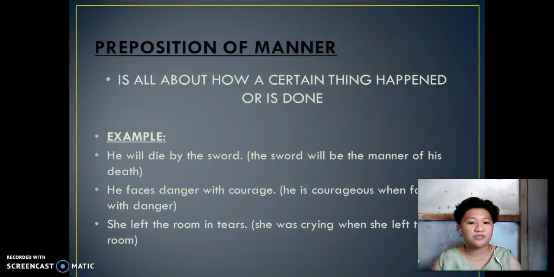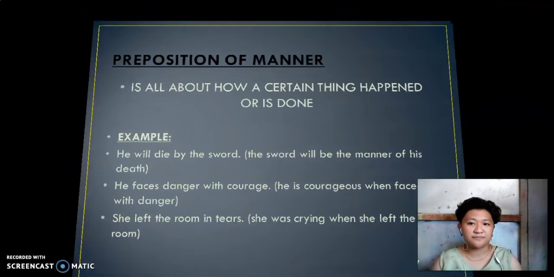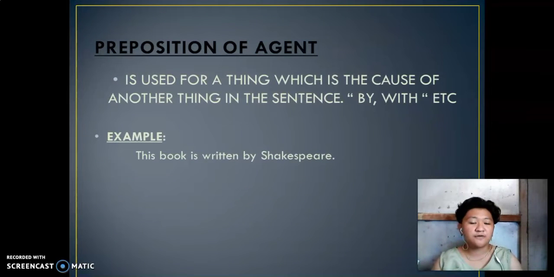He is courageous when faced with danger. And she left the room in tears. She was crying when she left the room. It is common to explain the one sentence, or we're pointing to the thing that is the reason of what does happen. So next is preposition of agent.